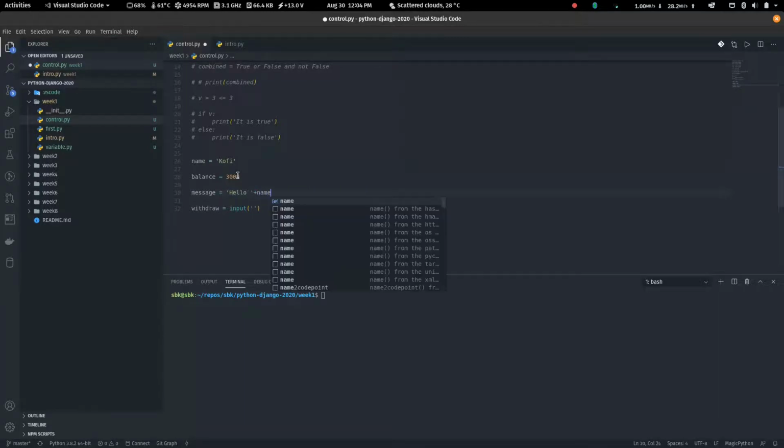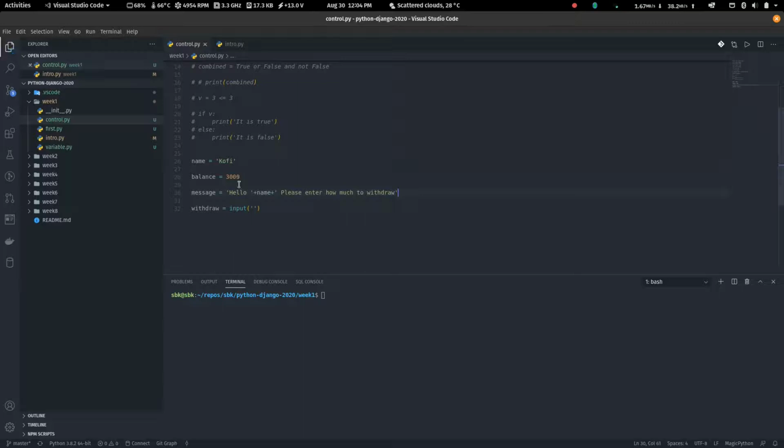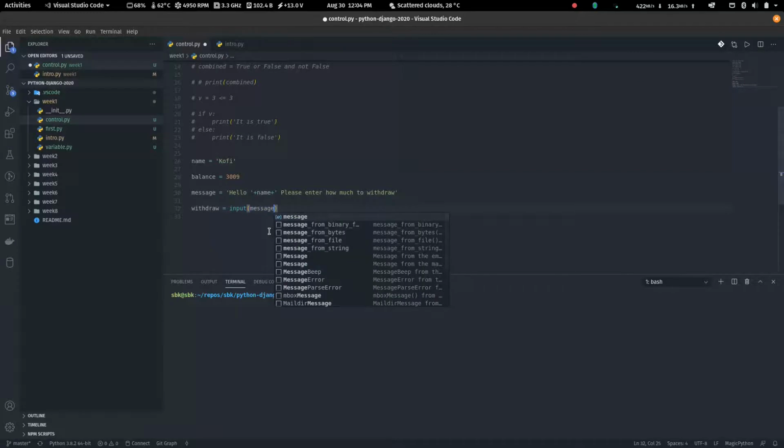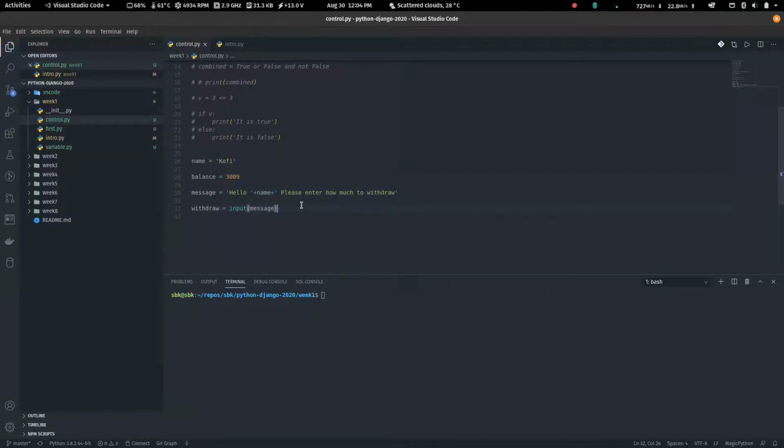Hello, name, and a plus, please enter how much to withdraw. What this input function does is that it will stop the program and ask the user to do something. Once the user enters something, it will continue.